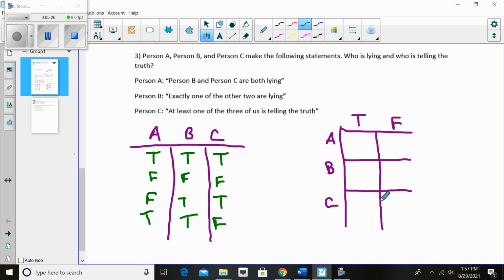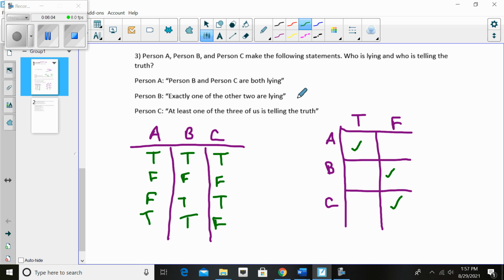So that would mean that for this person to be telling the truth, this would have to be the case, right? Well, does that work? Okay. Person B says exactly one of the other two are lying, but they're lying when they say that, okay? So what is the opposite of saying exactly one of the other two are lying? Is the opposite of that they're both telling the truth?